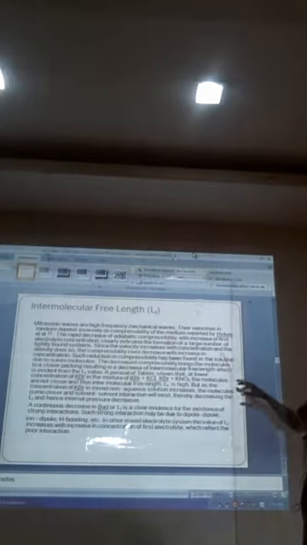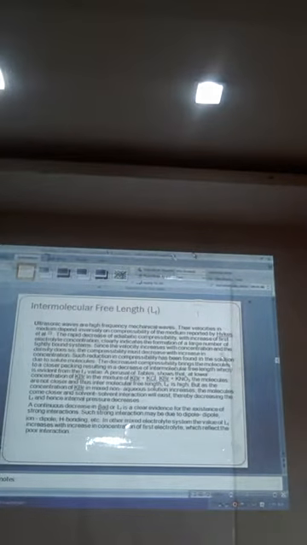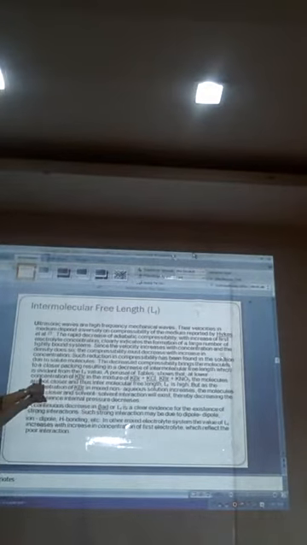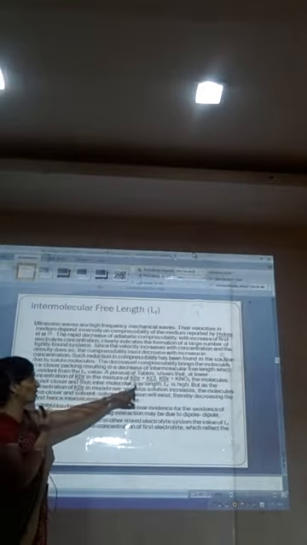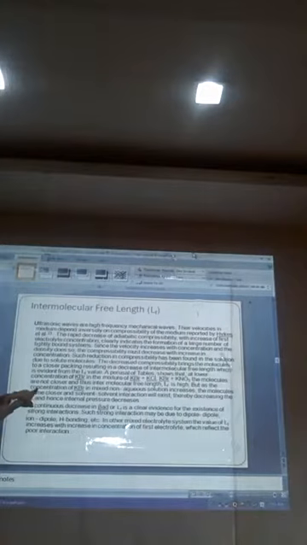Now again I have discussed the same for the intermolecular free length. In this ultrasonic study I have studied the intermolecular free length, and finally I have concluded that a parallel table shows that at low concentration of KBr in the mixture KBr, KCl, KBr, KNO3, the molecules are not closer.